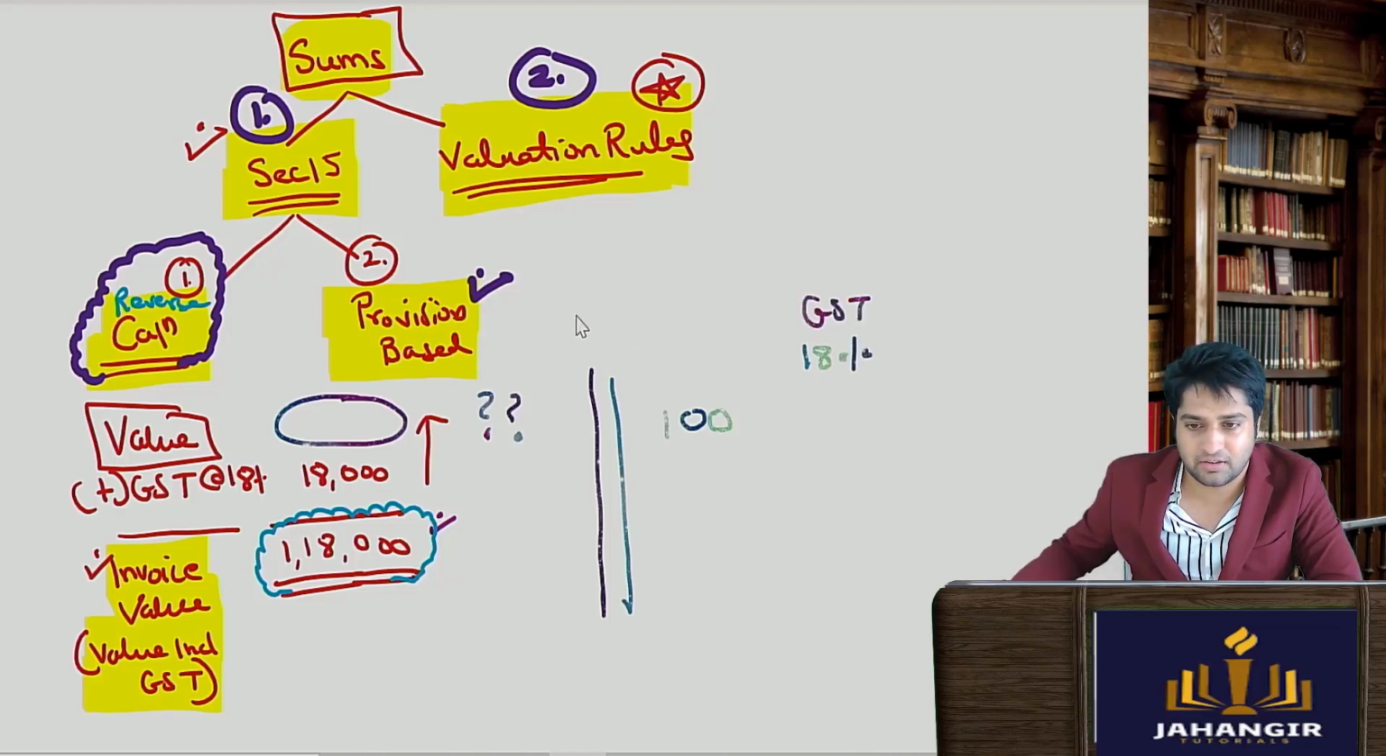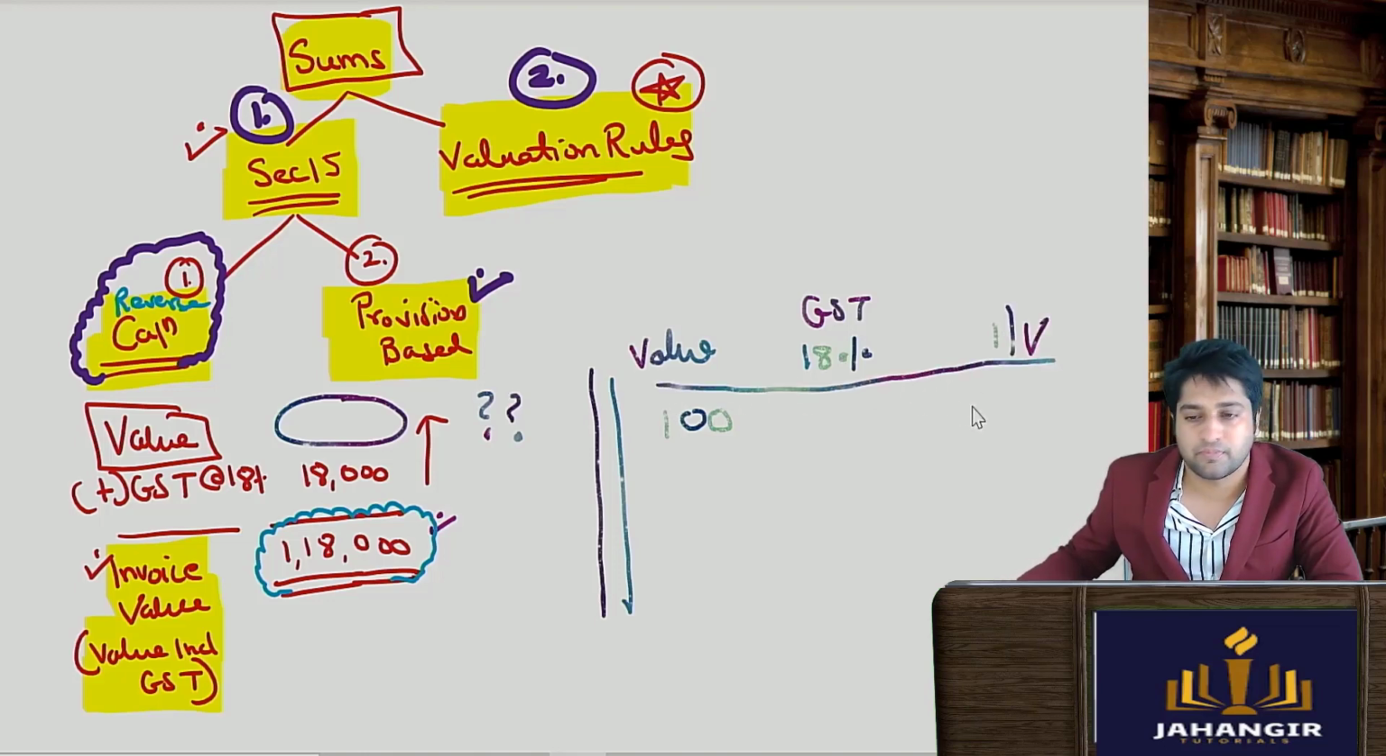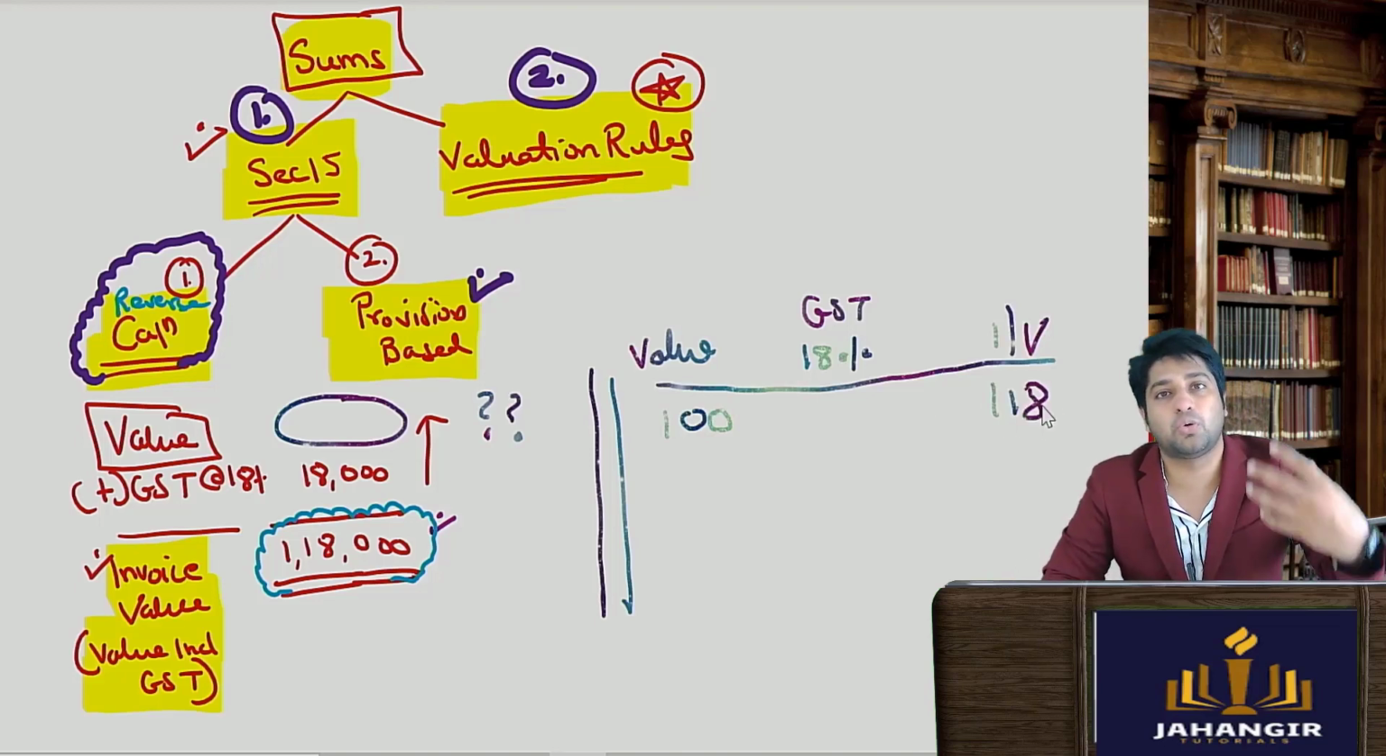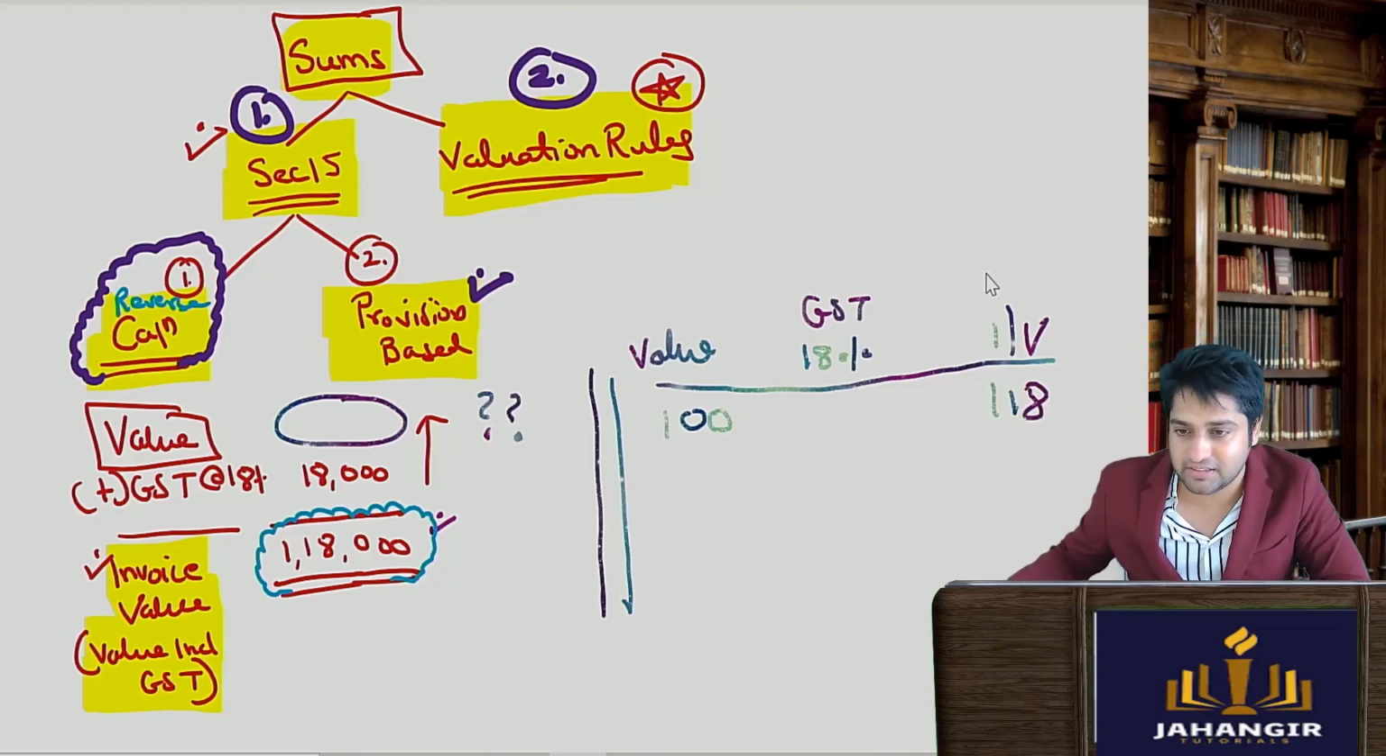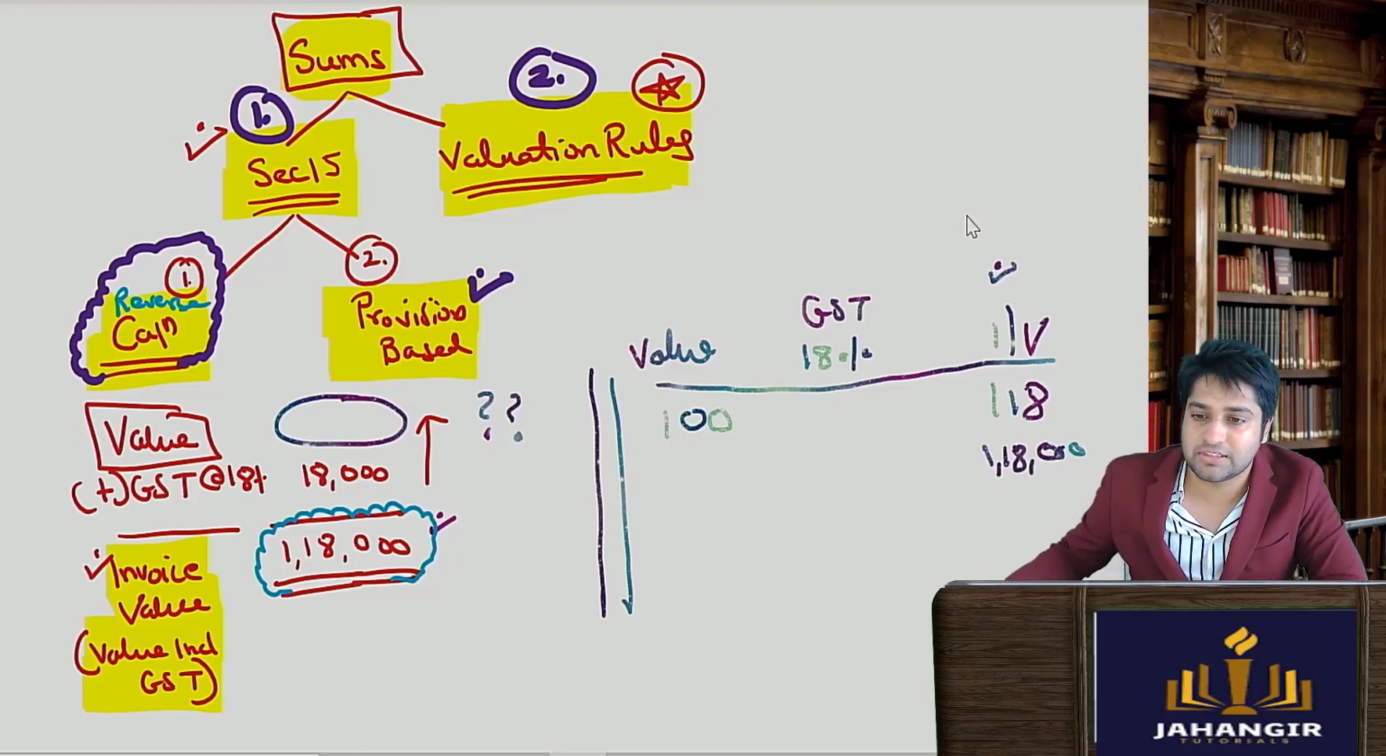Suppose the value is 100 and the GST rate is 18%. Can you tell me the amount including GST, the invoice value? It would be 118. I hope you agree till here. 100 grows to become 118. This 118, the invoice value, is including GST. So can I say 1,18,000 is also including GST? So this is the amount value including GST. Now what would you do?